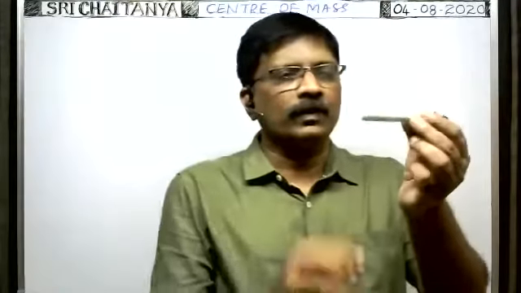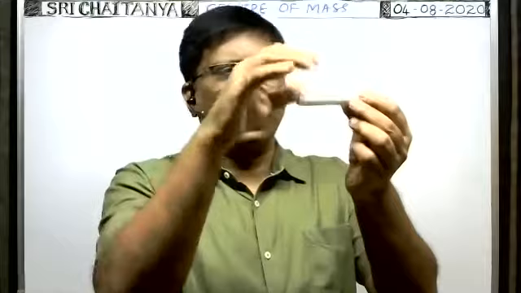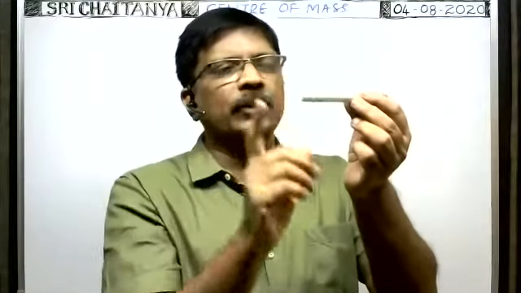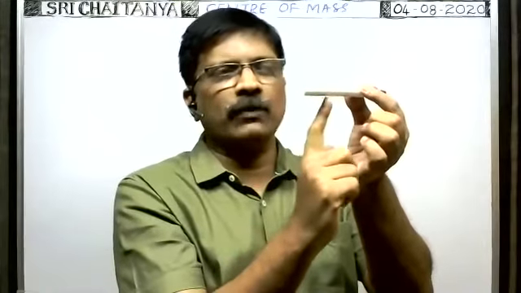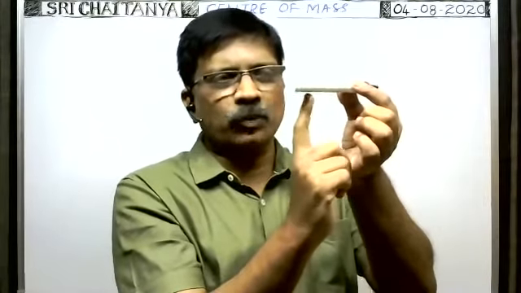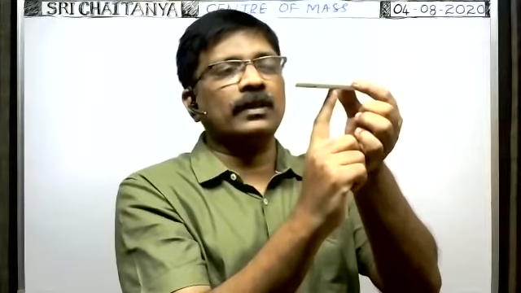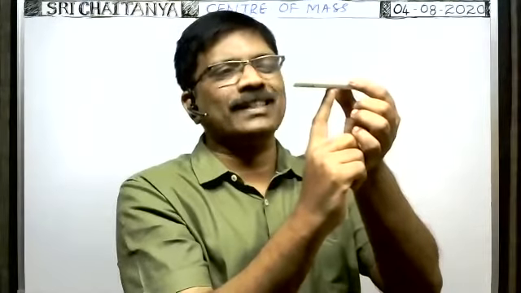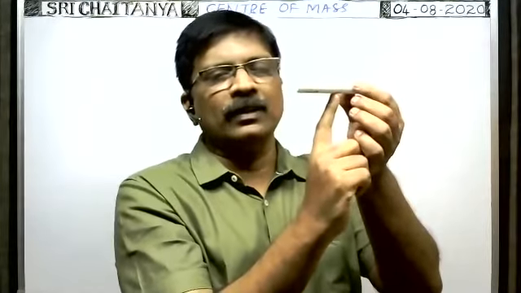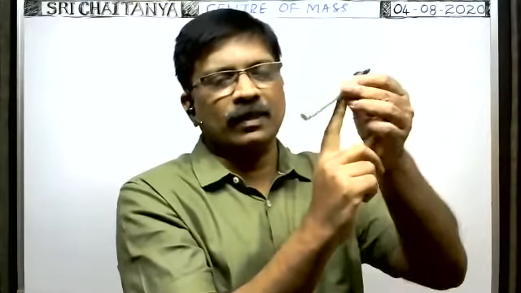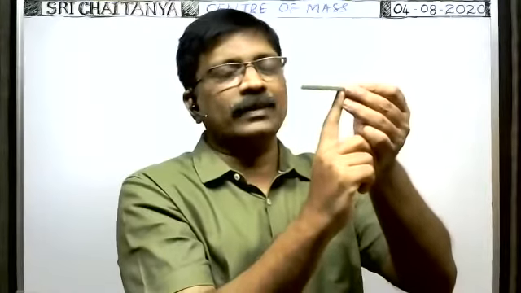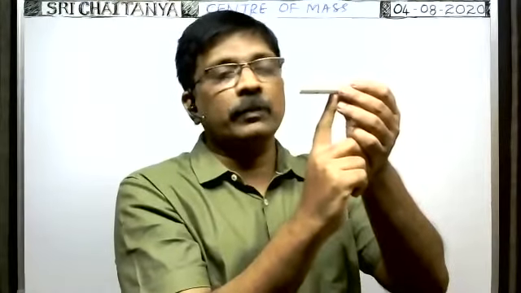Okay, here is one uniform rod. Then you keep that rod over the tip of the nail and adjust the position of the rod so that at one particular point, when it is kept over the tip of the nail, it will be balanced, so that this rod will not fall like this or like this. At that particular point, the rod will be balanced.